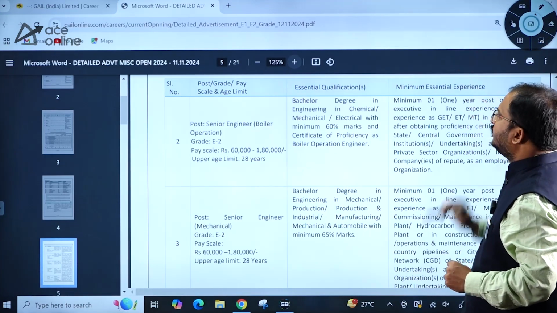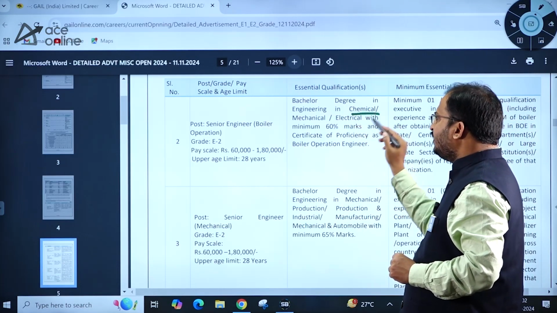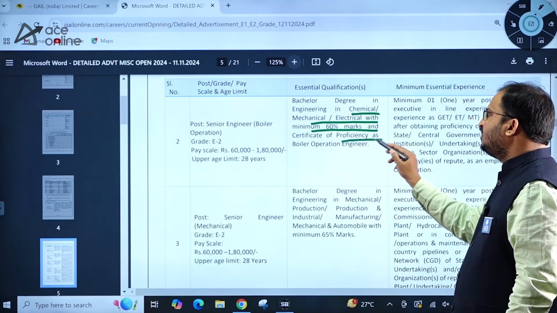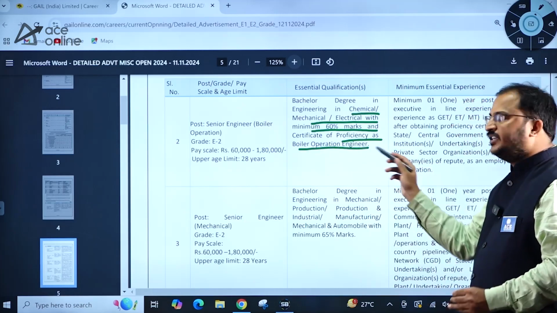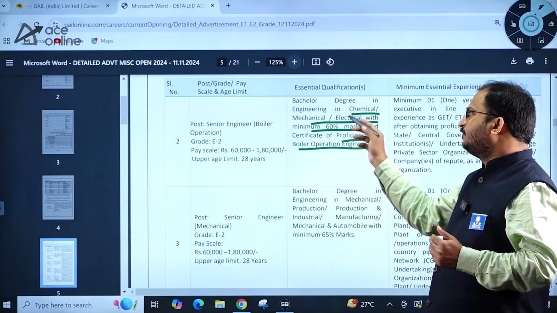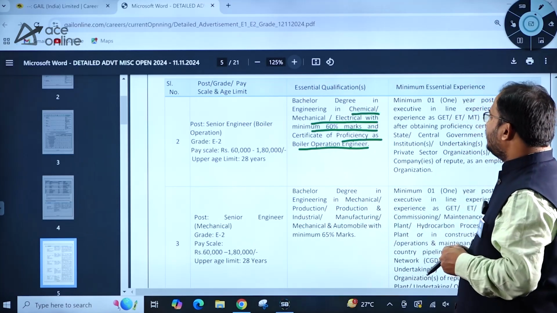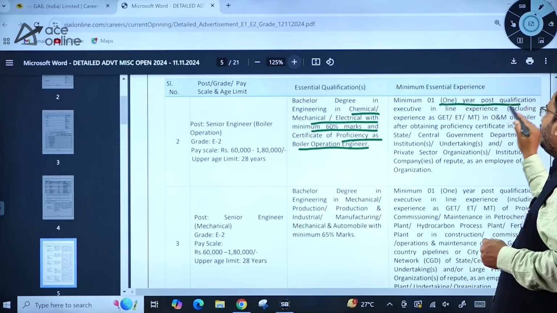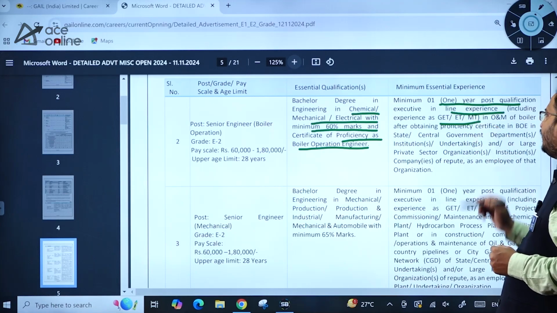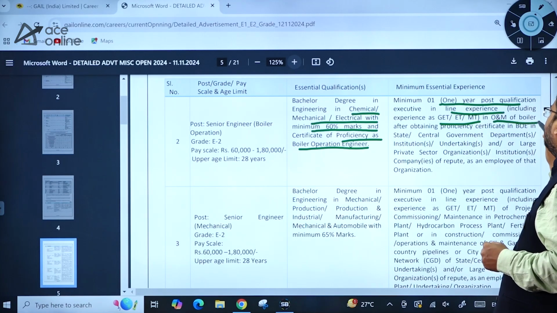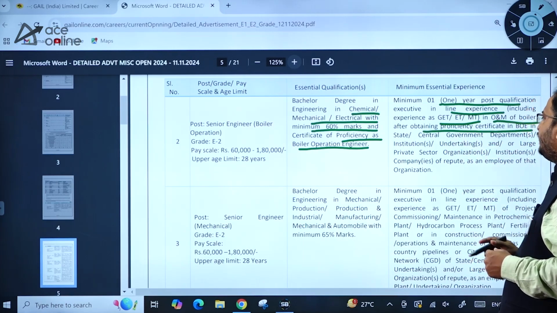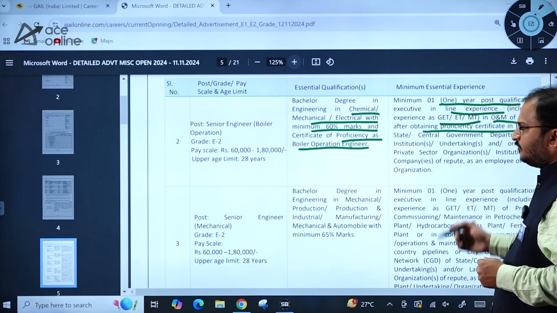And here you can see bachelor degree in engineering in chemical, mechanical, electrical with minimum 60% marks and certificate of proficiency as boiler operation engineer. So, certificate of proficiency is also being asked along with 60% of marks in bachelor's degree. Then minimum 1 year post qualification executive inline experience, including experience as graduate engineer trainee and management trainee in O&M of boiler after obtaining proficiency certificate in BOE in state central government departments. Okay, so kindly go through these minimum qualifications.